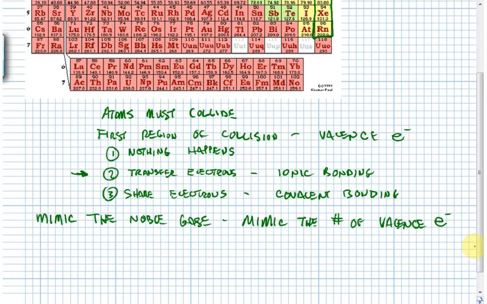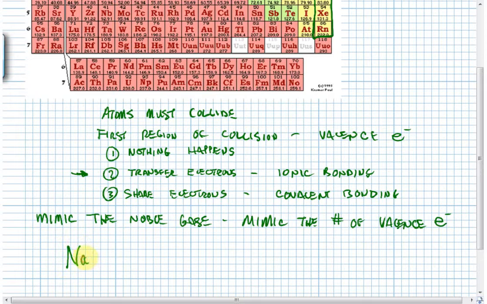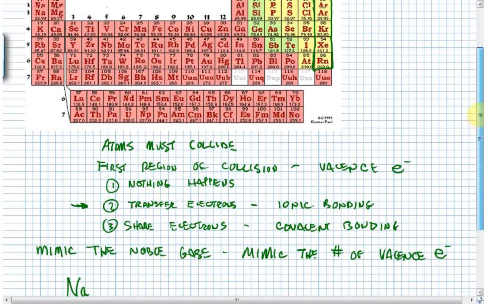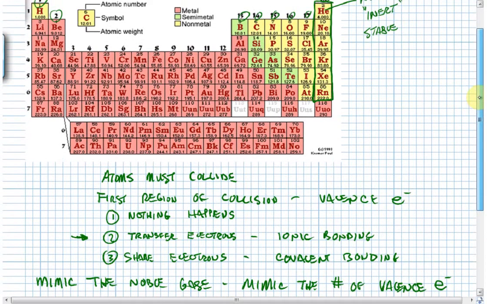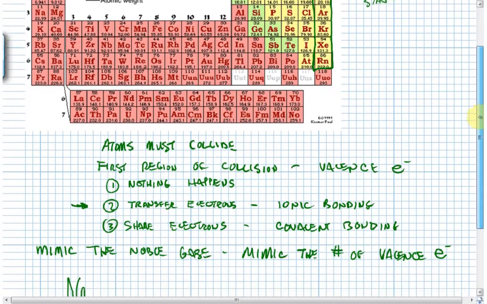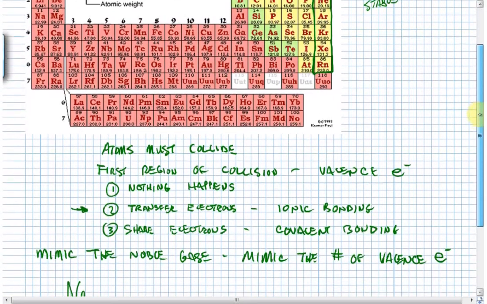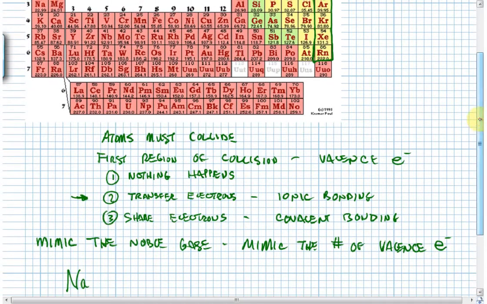So let's talk about a little tool. Let's take an example. Let's talk about sodium. Sodium, Na on your periodic table. Again, knowing the names and symbols of the more common elements is really useful in your study of chemistry. That's why your chemistry teacher has asked you to memorize some of the more popular elements.